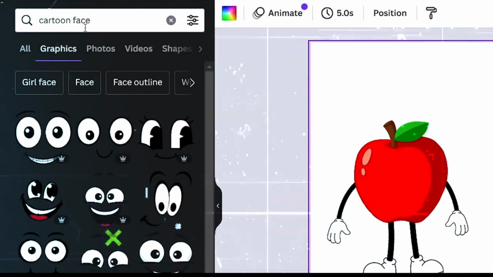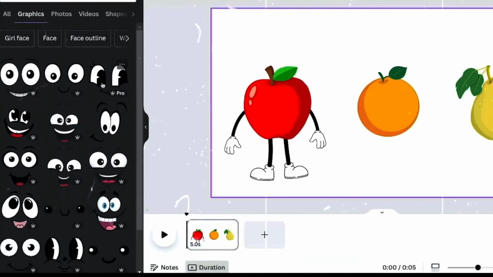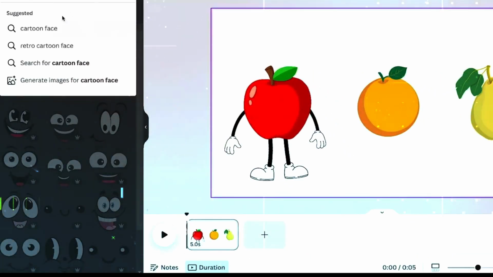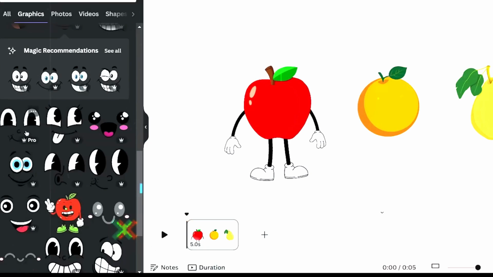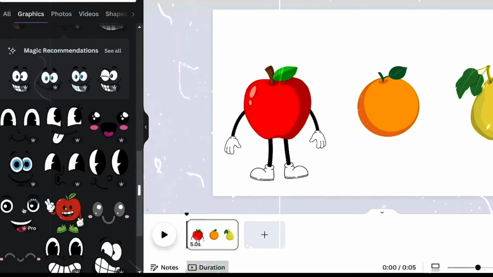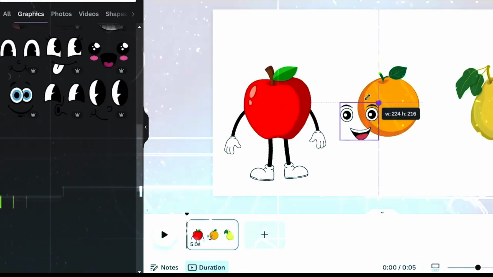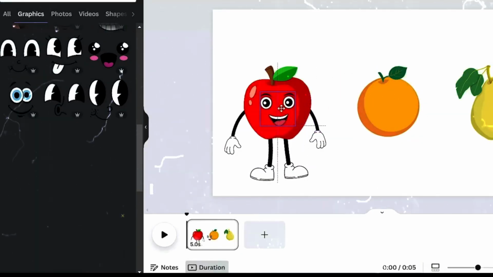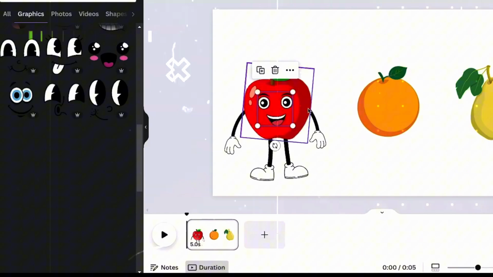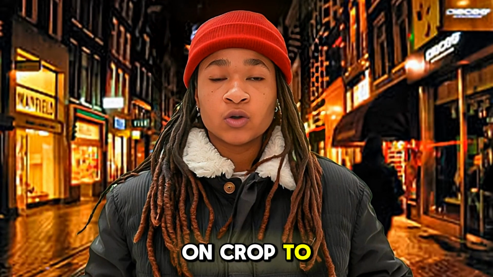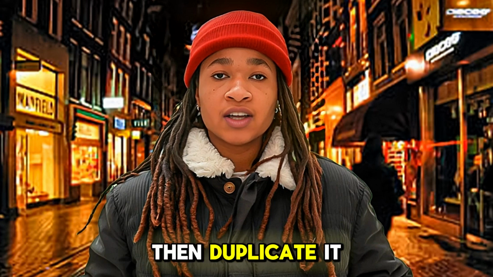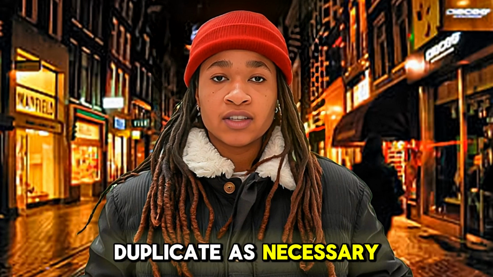3. Add a face. Search for cartoon face in the Elements section. Select a face that matches the style you're aiming for and adjust it to fit your character. Ensure that the face is proportionate and aligned with the rest of the body parts. Make sure the legs are facing the same direction to ensure consistency in animation. If needed, click on Crop to create one leg, then duplicate it and adjust the duplicate as necessary.